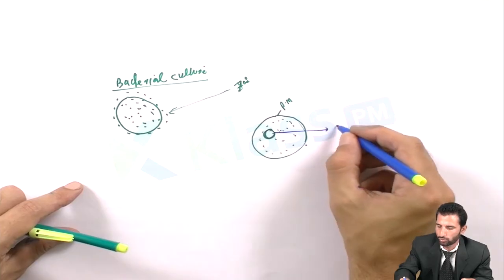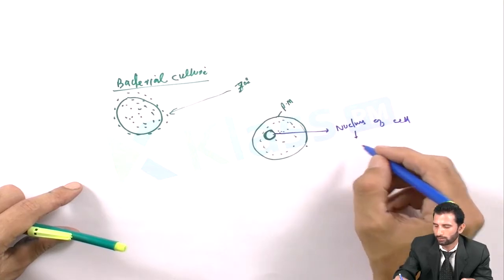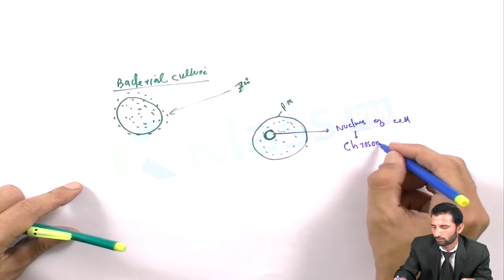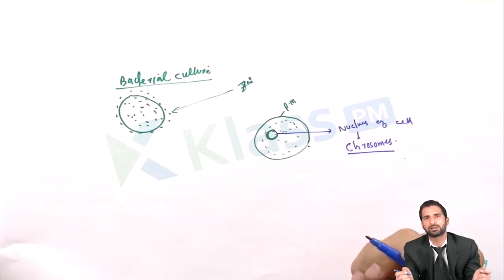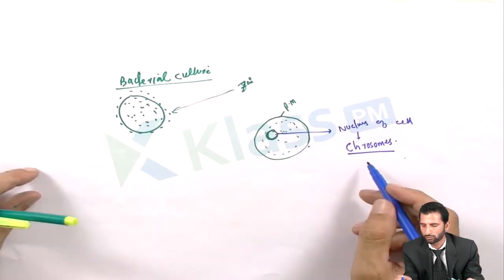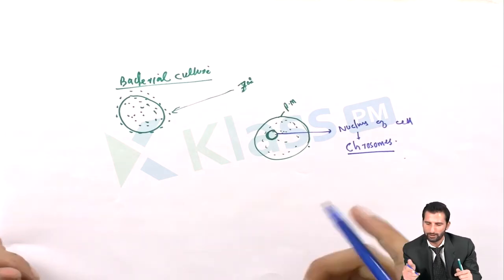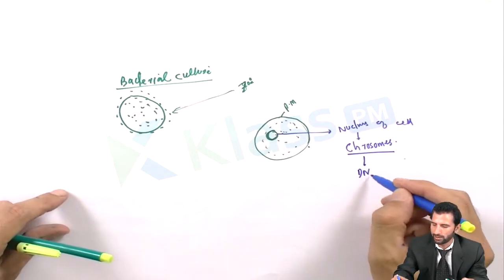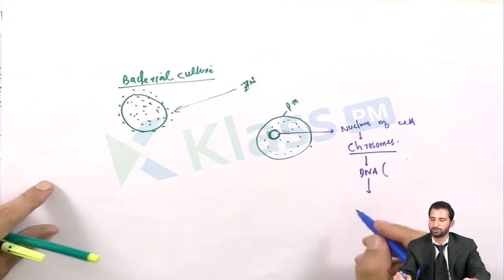Within this nucleus of the cell are present chromosomes. What is a chromosome? A chromosome is actually a highly condensed form of DNA. It's a thread-like structure made up of DNA, and that DNA consists of genes.